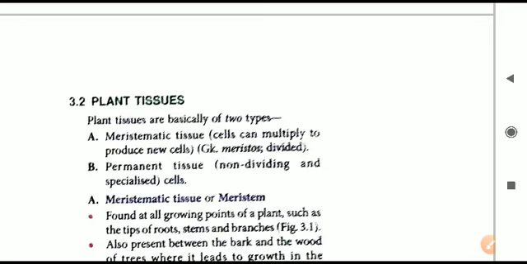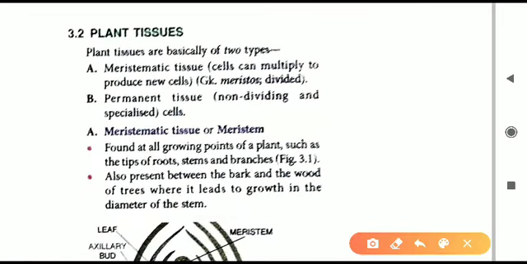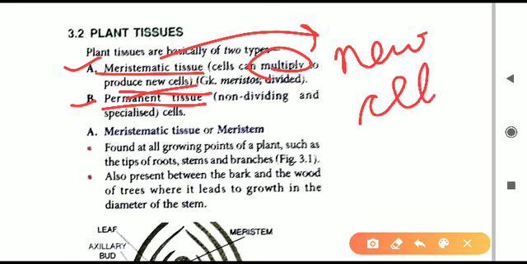Now we shall begin the plant tissues. Broadly, the plant tissues are classified or categorized into two main parts. First is called the meristematic tissue, and the second is the permanent tissue. Meristematic tissues are the ones which can rapidly multiply themselves and form new cells. These meristematic tissues are the only ones responsible for the formation of new cells. New cells are formed as a result of the division and multiplication going on in the meristematic tissues.